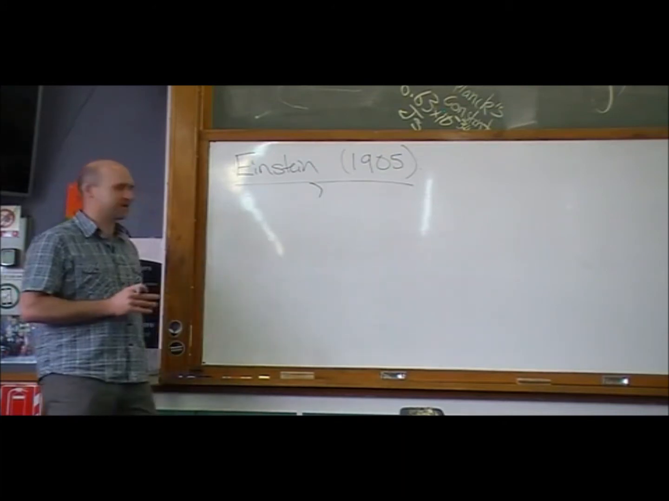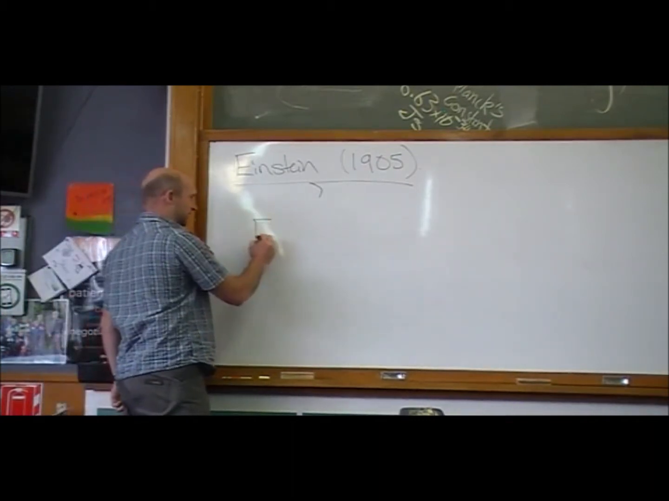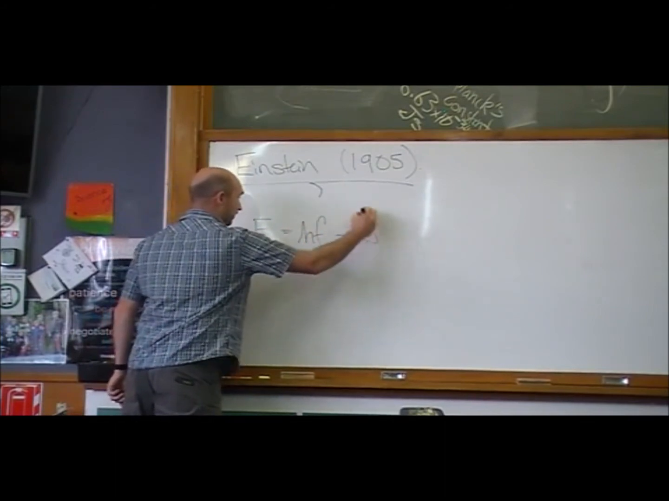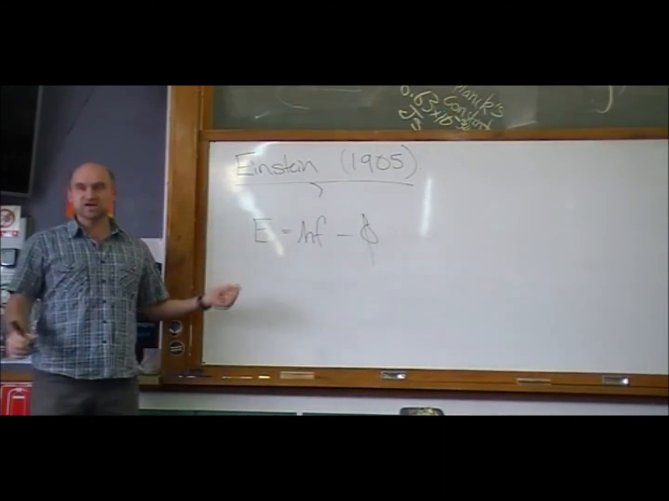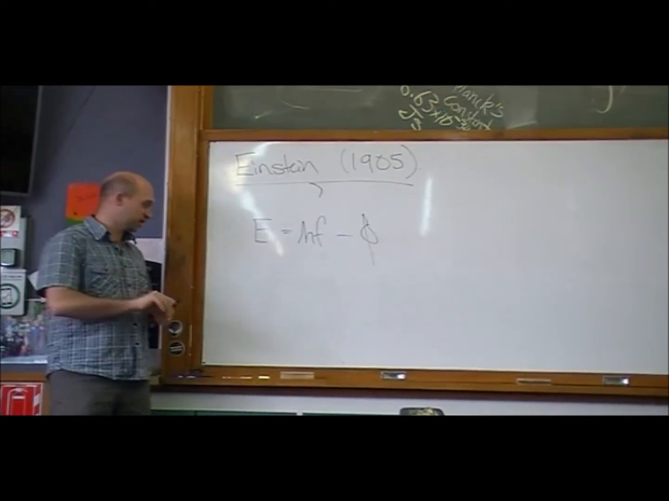So Einstein's like, I reckon I've got it. He reckoned that E is hf minus phi. And so he just put together the ideas that were around to solve this problem.